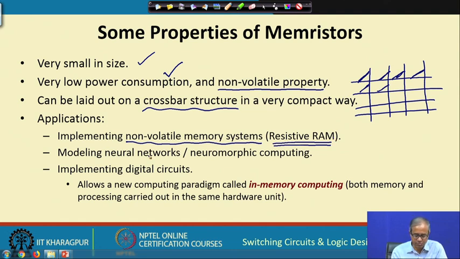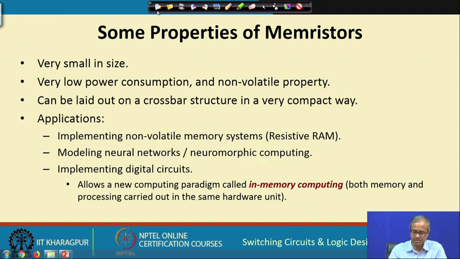There is also some work where neural networks or neurons were implemented using memristors, and of course, we can implement gates, some digital circuits. We are not going into the detail of this because this is slightly beyond the scope of discussion here. I just wanted to name a few applications.